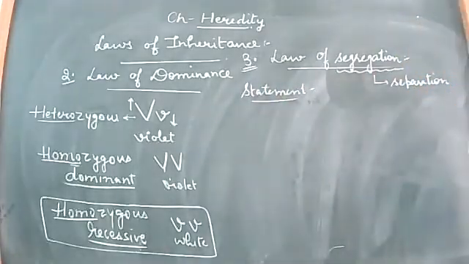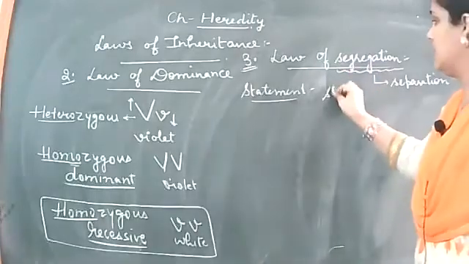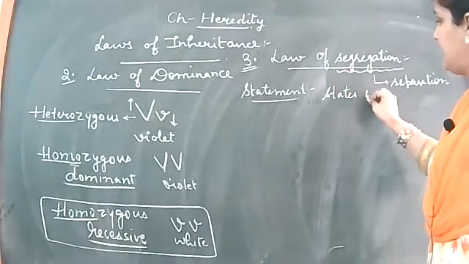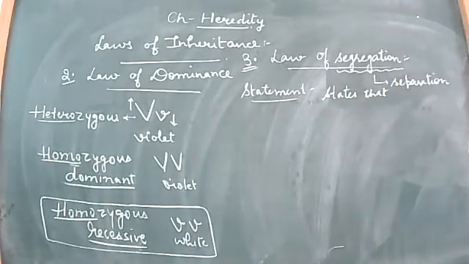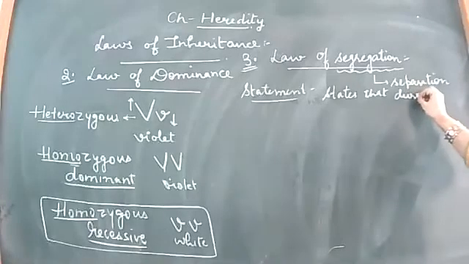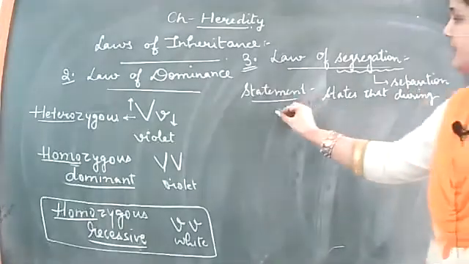This law states that, the law of segregation states that during gametogenesis, gametogenesis is what? That is the formation of gametes.